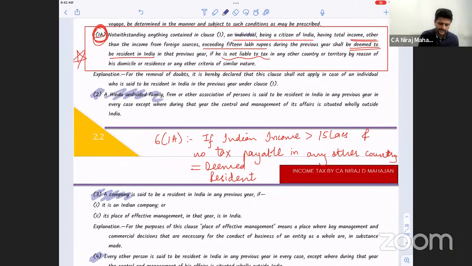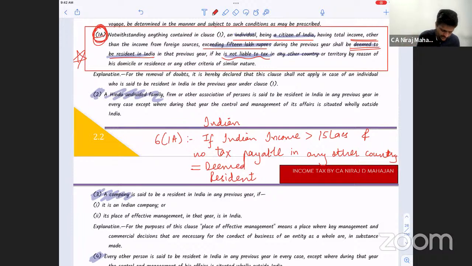Again, individual, citizen of India, Indian income more than 15 lakhs, deemed to be resident if he is not liable to tax in any other country. For this is for Indian citizens, obviously. We're trying to catch them and tax them in India. That is the purpose. Because they were evading taxes by settling in countries where there is no tax, or by setting up in different countries for less amount of time.